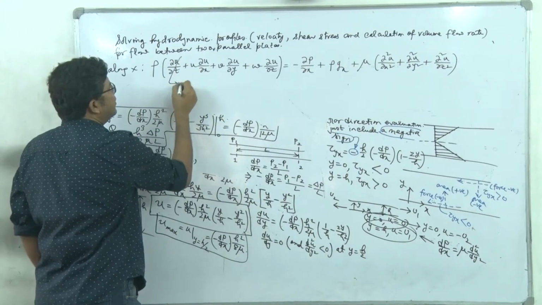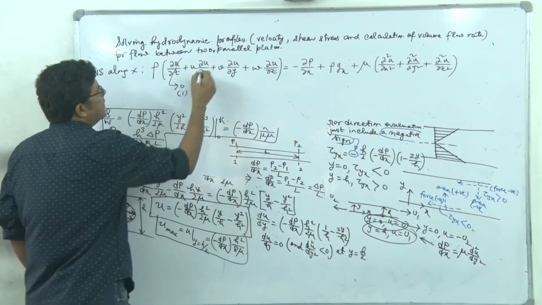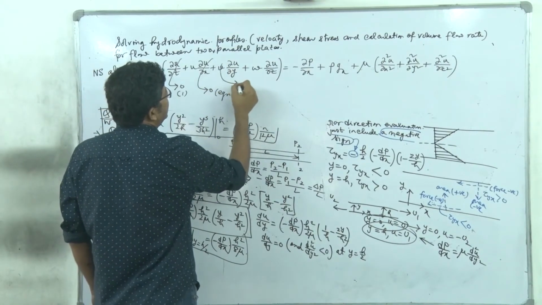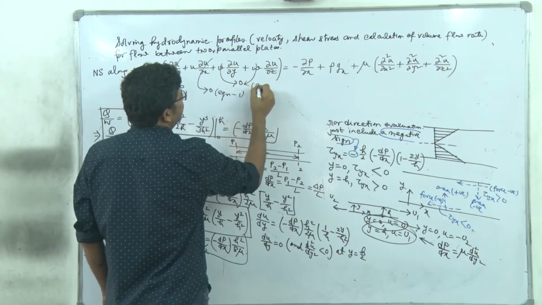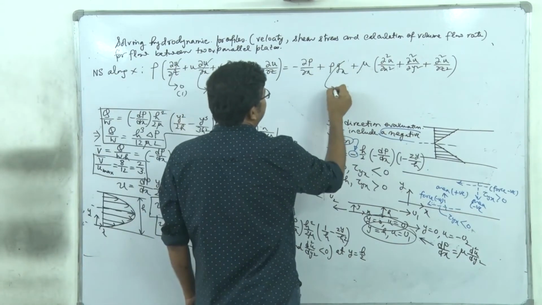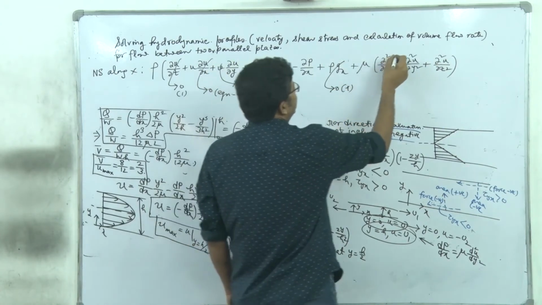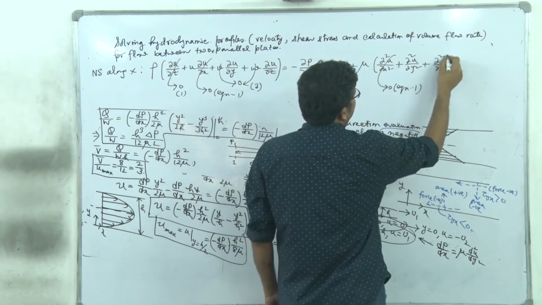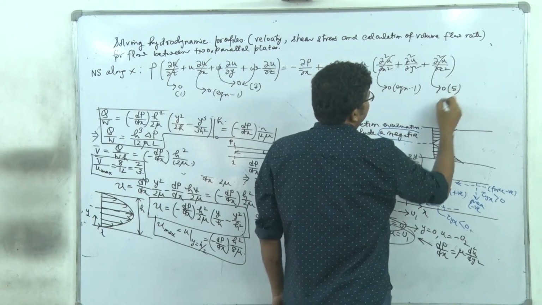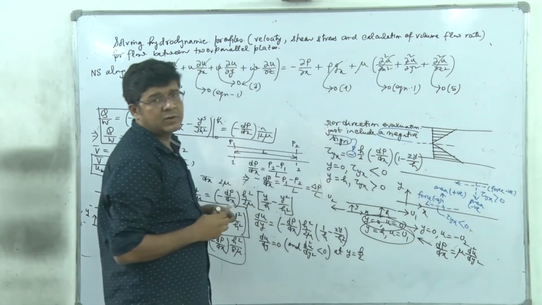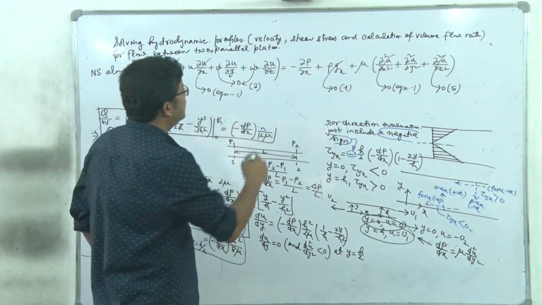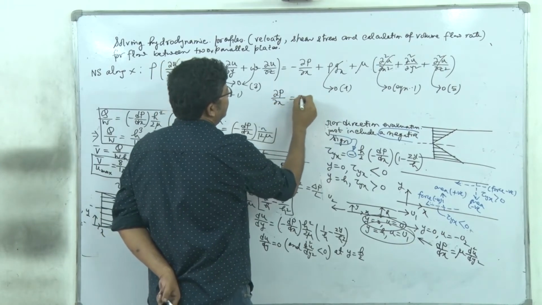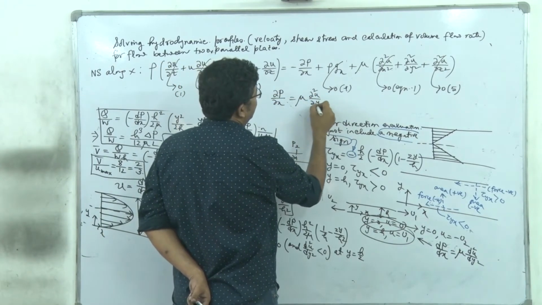So the first term is 0, steady state, assumption 1. Del u/del x is equal to 0, that is assumption 2. V and W both are equal to 0, that is assumption 3, right? Gx is equal to 0, assumption 4. Del u/del x equal to 0, hence its second derivative will be 0, an outcome of assumption 2. And del square u/del z square is equal to 0 because del u/del z is equal to 0, an outcome of the no end effect assumption. So what are we left with? We are left with del p/del x equal to mu del square u/del y square.